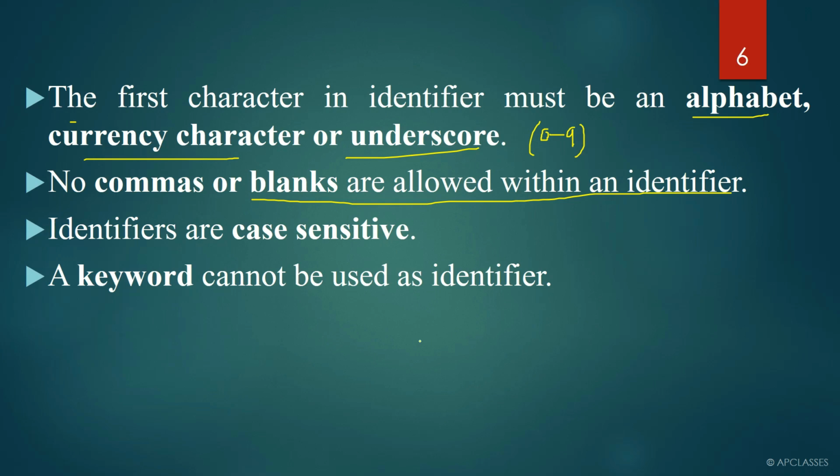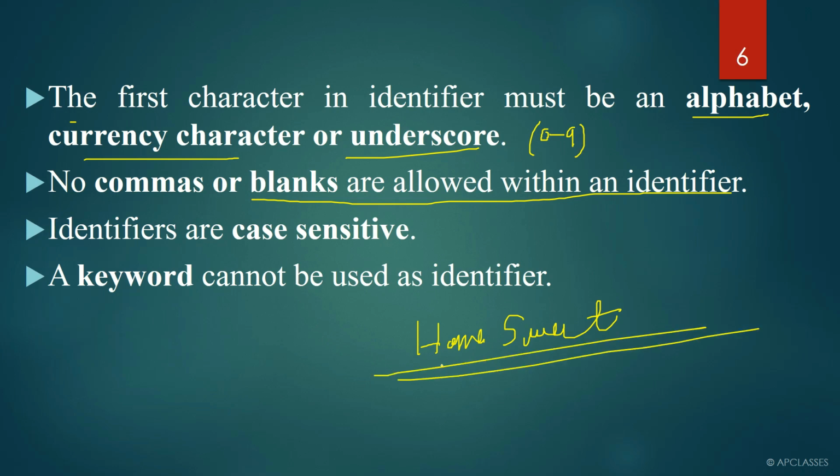Now, if I want to give a name to a class, say home suite, let us consider this as one identifier. We cannot write an identifier like this. The reason is that here we have a space. An identifier cannot contain a space or a comma.